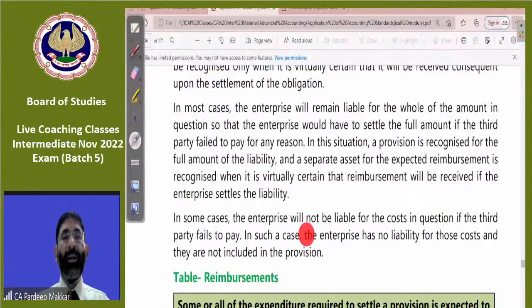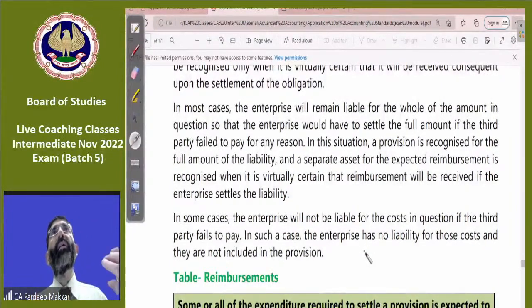In some cases, the enterprise will not be liable for the cost in question if the third party fails to pay. That means there is a third party involved in the case and the payment is to be made by him. If he will not pay, I will have to pay. In that case, we have to create the provision. But if there is a term that if the third party fails to pay, then we are not liable to pay that, in that case, it will not be treated.